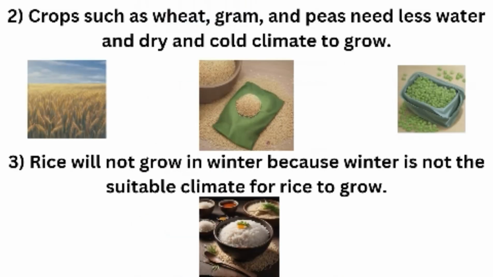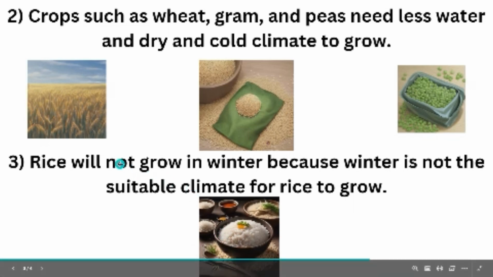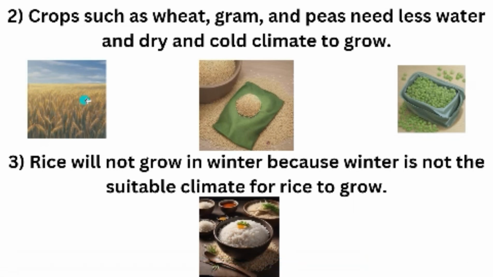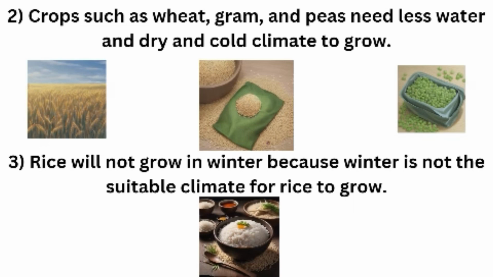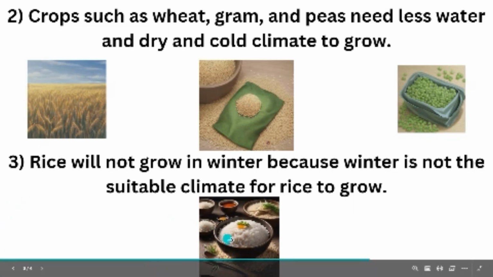Answer: Crops such as wheat, gram, and peas need less water and dry and cold climate to grow. As you can see, this is wheat, these are grams, and this is pea. Question 3. What will happen if rice is sown in winter? Answer: Rice will not grow in winter because winter is not the suitable climate for rice to grow. As you can see, this is a nice, tasty recipe of rice.